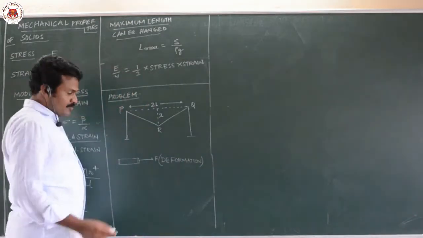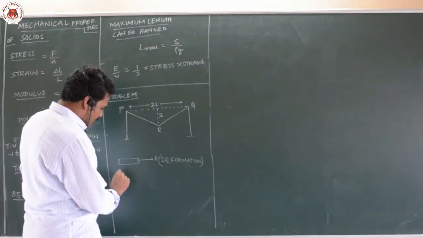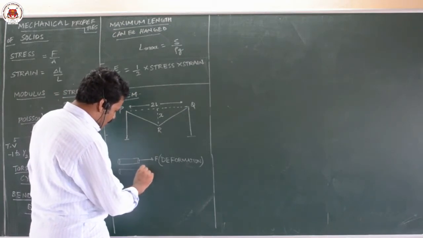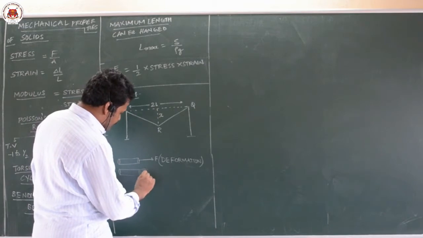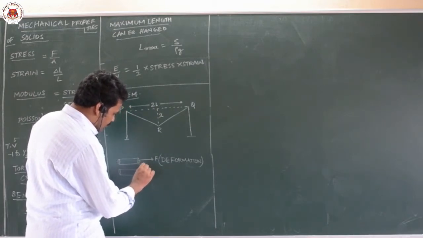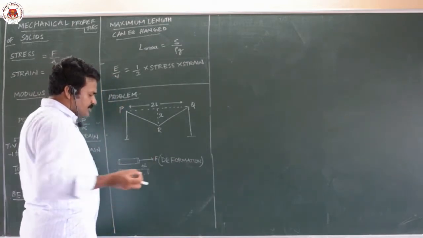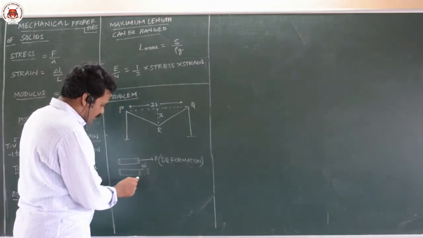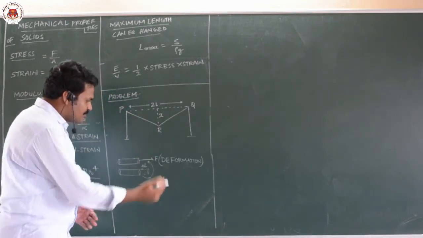When you apply the deformation force, this elastic body will get elongated. This is delta L, or elongation. Once you remove this deforming force, the body will regain its shape back.